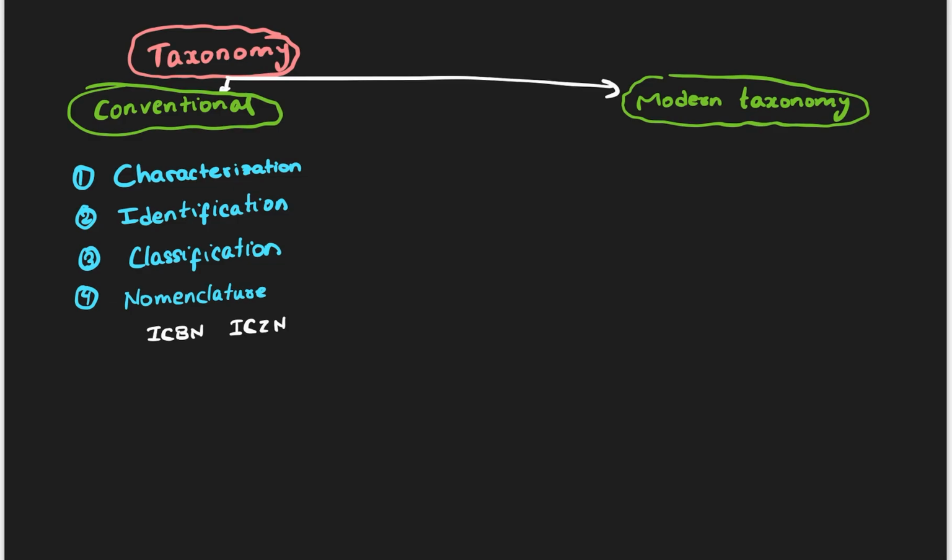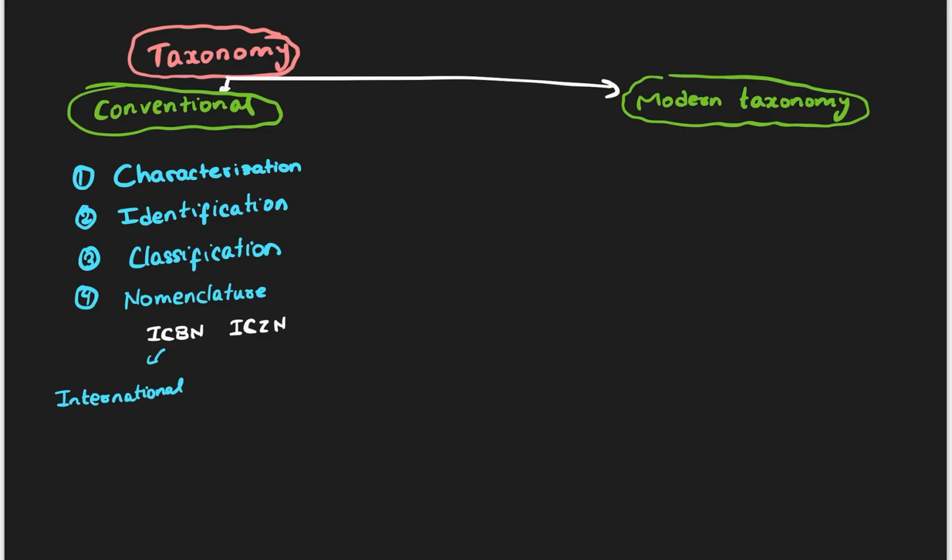ICBN means International Code for Botanical Nomenclature. This is a code for giving nomenclature, how we are going to name botanical things, that is plants.